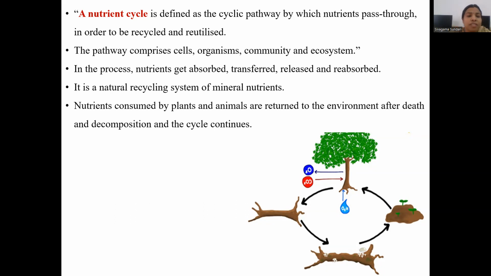In this process, nutrients get absorbed when they go from one level to another level. So the nutrients get absorbed and transferred from one organism to another organism. Then they are released to the atmosphere by the decaying process. Then they are reabsorbed. That's why we call it nutrient cycling. So it is a natural recycling system of mineral nutrients. Nutrients consumed by the plants and animals are returned to the environment after death and decomposition, and the cycle continues. That's why we call it the nutrient cycle. So let me take an example of the carbon cycle. That is also one nutrient cycle.